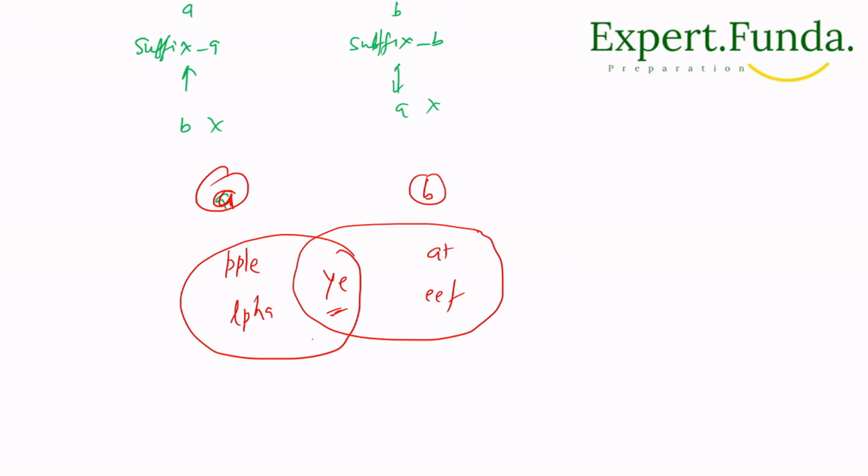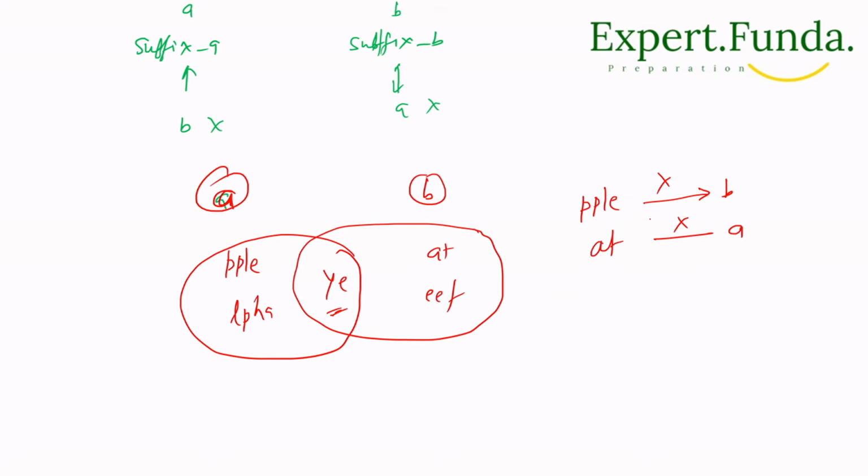This element is common. So here we think that PPLE is not in group B. Similarly AT is not in A, and we can swap these two.